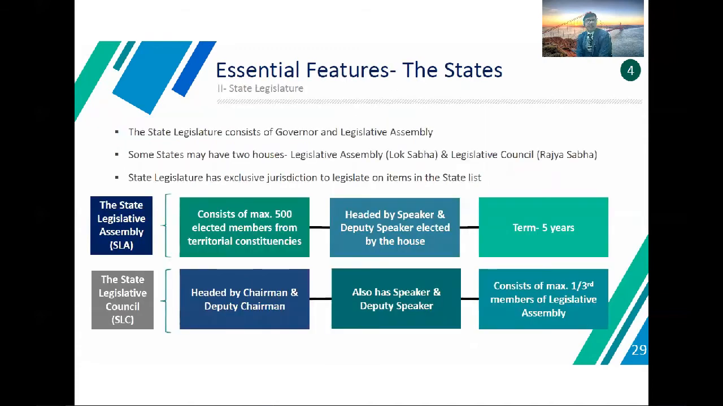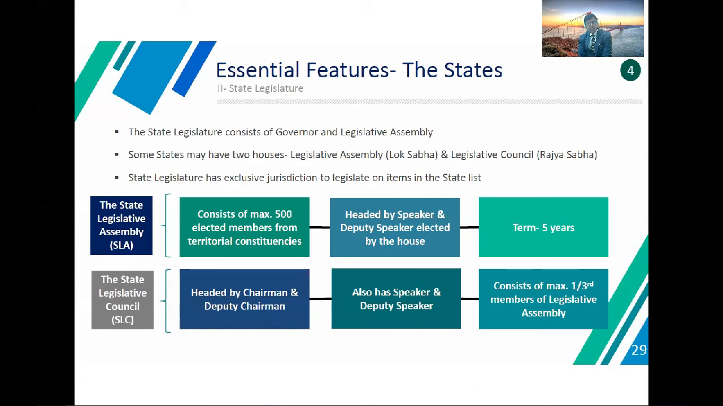So the next essential feature is the state legislature. The state legislature consists of the Governor and the legislative assembly. Some states may have two houses, the legislative assembly and the legislative council. The state legislature has exclusive jurisdiction to legislate on state subjects. The SLA, the state legislative assembly, consists of a maximum of 500 elected members from territorial constituencies, headed by a Speaker and Deputy Speaker elected by the house, and the term of the state legislative assembly is 5 years.